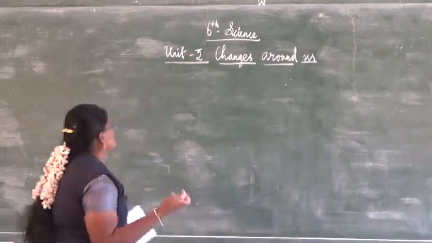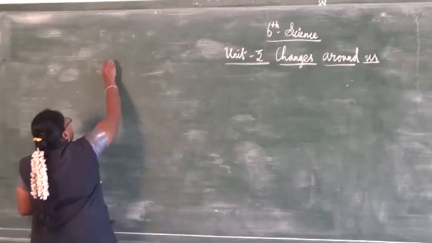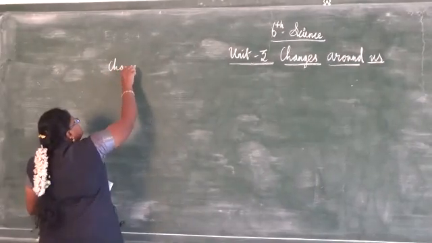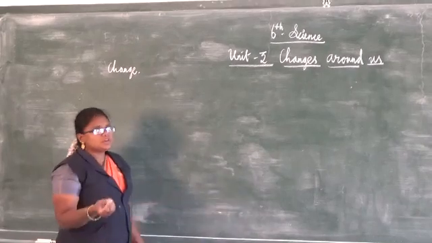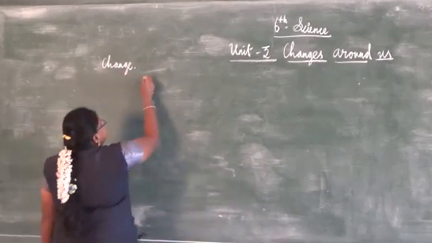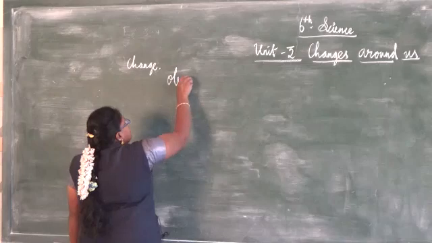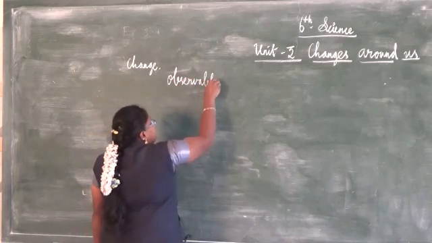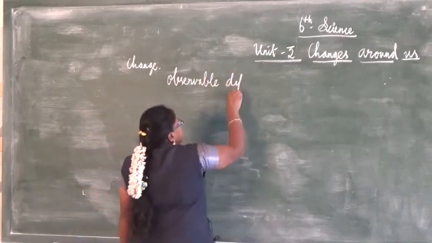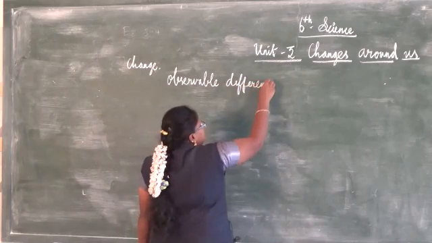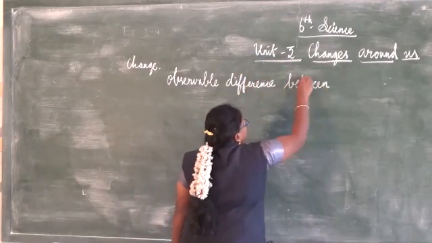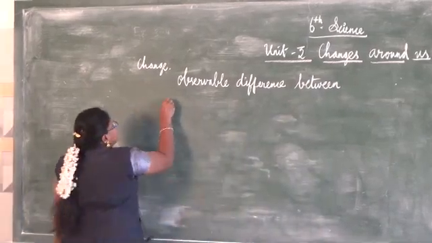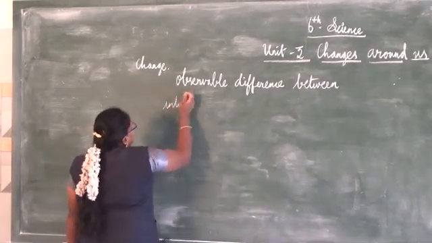What is meant by change? It is just a recollection of the last session. Change is an observable difference between the initial state and the final state.